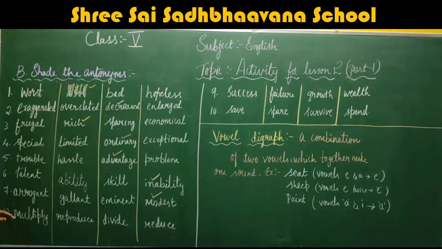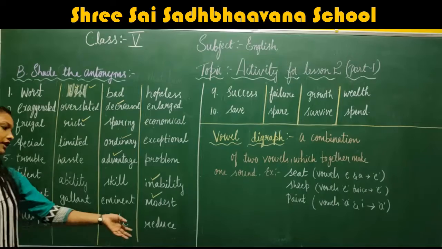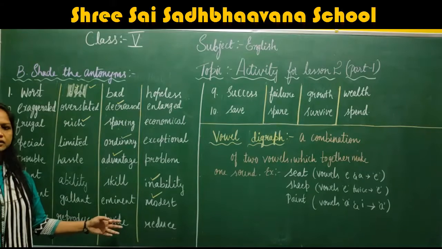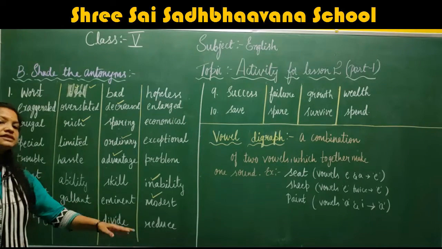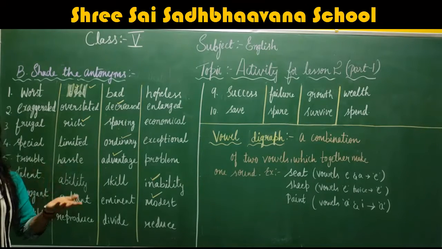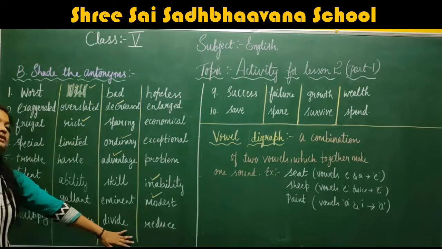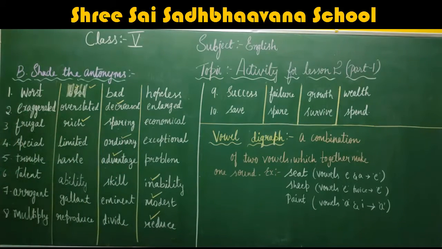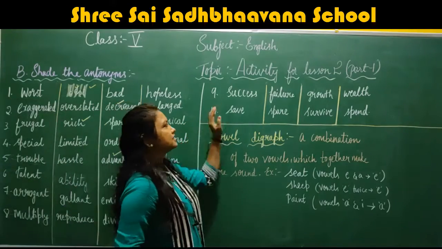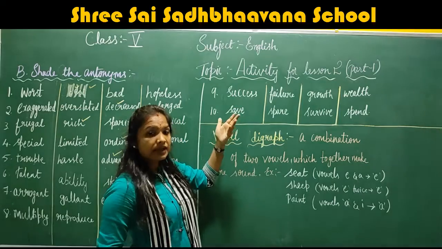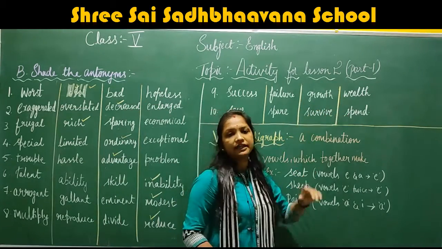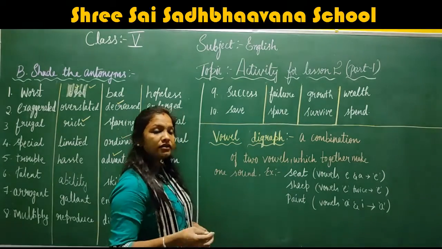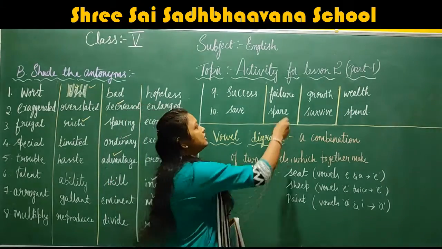Next, multiply. What do you mean by multiply? Reproduce, divide or reduce. Multiply means reproduce, doubling, twice. Divide and reduce mean reducing. So the antonym for the word multiply will be reduce. Now the ninth one, success. The similar meaning for success is growth, wealth. Then the antonym, the opposite word for success, is failure.